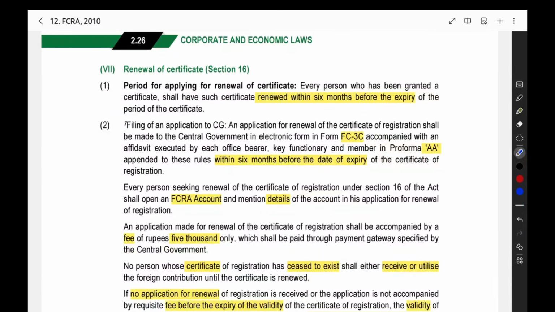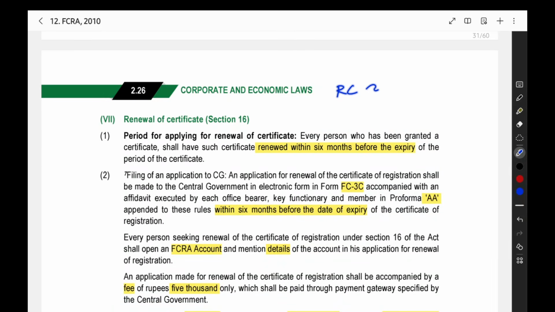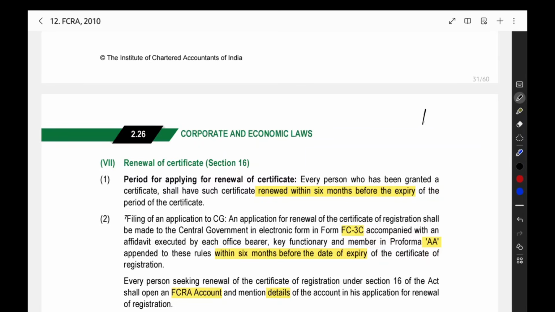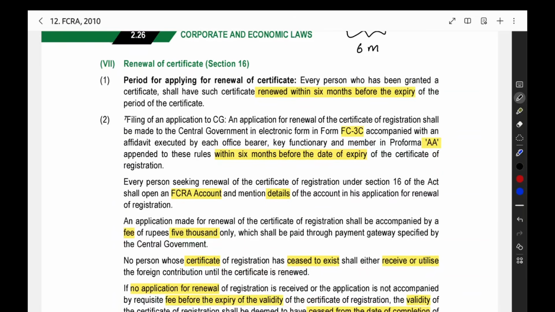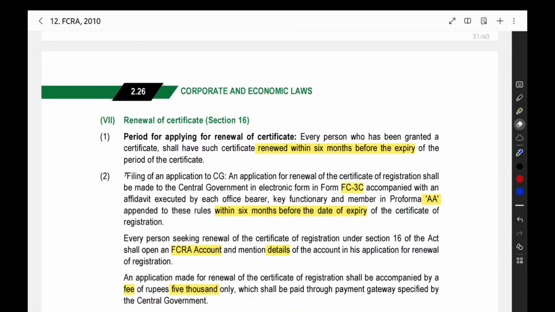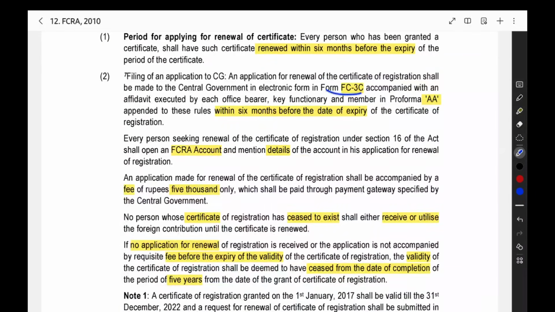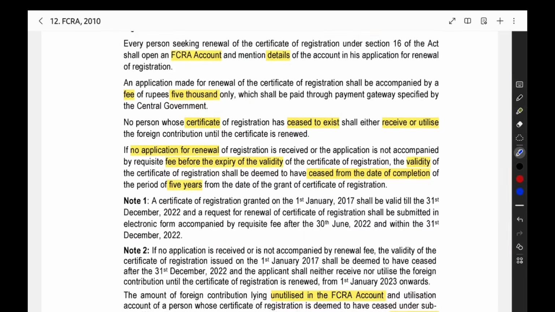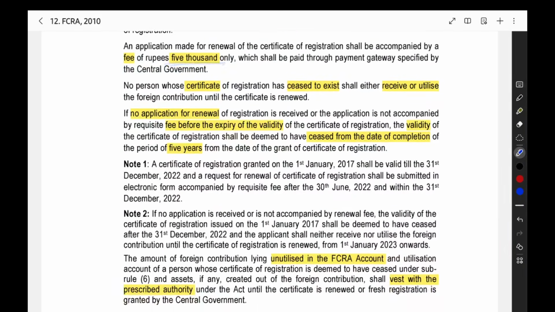Now, renewal of certificate. We saw that the registration certificate is valid for a period of 5 years, and within 6 months before expiry you have to renew the certificate of registration. So, for example, if it is expiring here, before 6 months you have to make the renewal application in this period. Now, this is the form for filing the renewal application. You have to file it within 6 months before the date of expiry. The fee is 5,000 rupees for the renewal application.